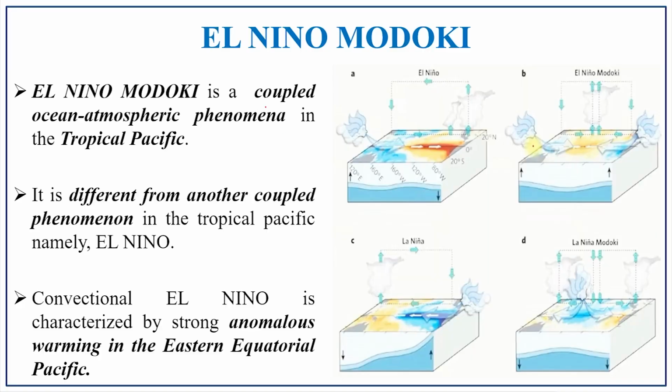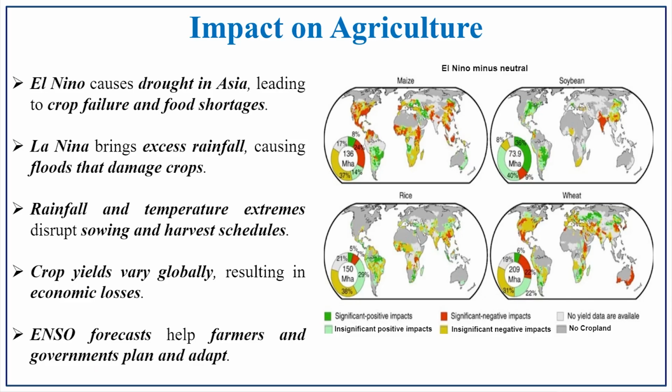The El Nino Modoki is a coupled ocean-atmosphere phenomenon in the tropical Pacific. It differs from the other coupled phenomenon, also known as the El Nino, because the conventional El Nino is characterized by strong warming anomalies in the eastern equatorial Pacific. Now the impact on agriculture: El Nino brings drought in Asia, which leads to crop failure and food shortage. La Nina brings excess rainfall, which leads to flooding and damage of crops. The rainfall and temperature extremes disturb the sowing and harvesting schedules of the region.